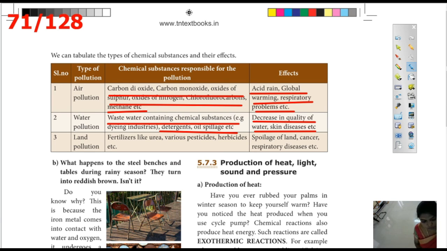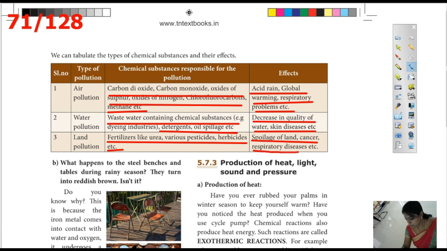Next one is land pollution. How is land pollution caused? Fertilizers like urea, pesticides and herbicides pollute the land. The effects of land pollution are spoilage of land, cancer, and respiratory diseases. These are the three types of pollution: air, water and land pollution, the chemical substances responsible for them, and the effects involved.